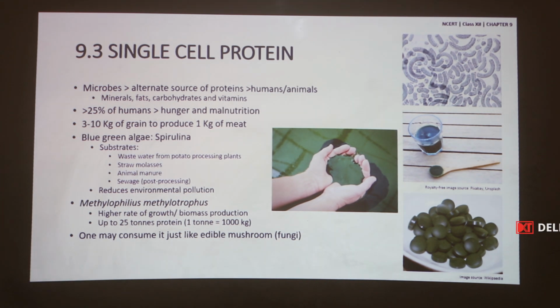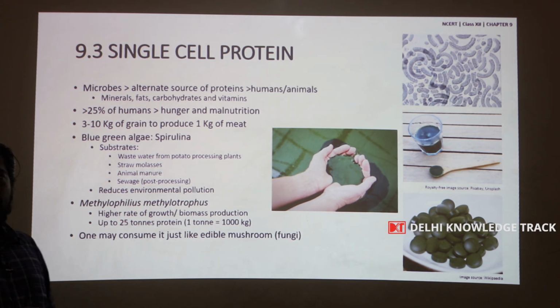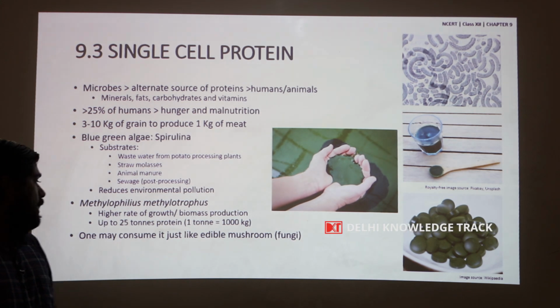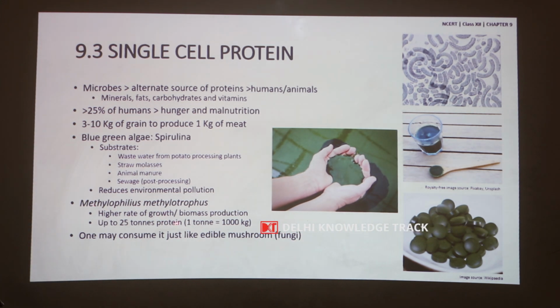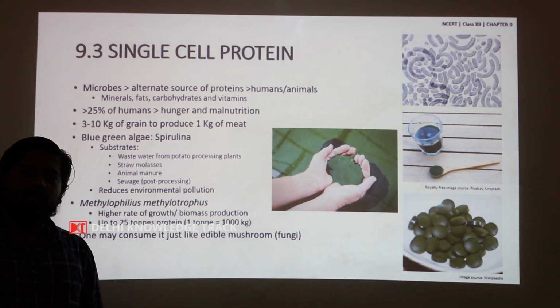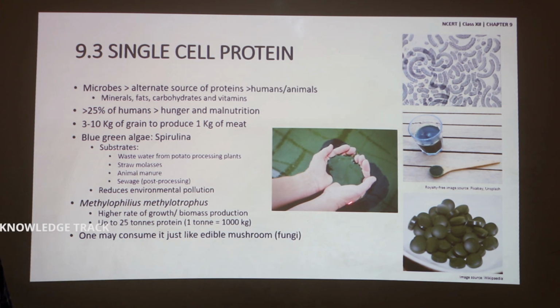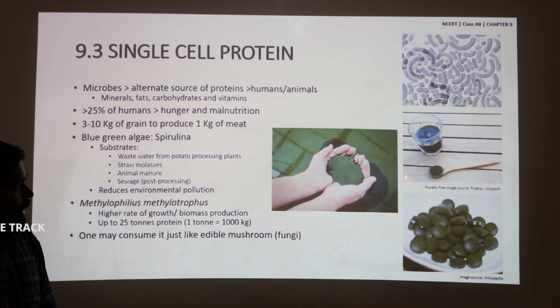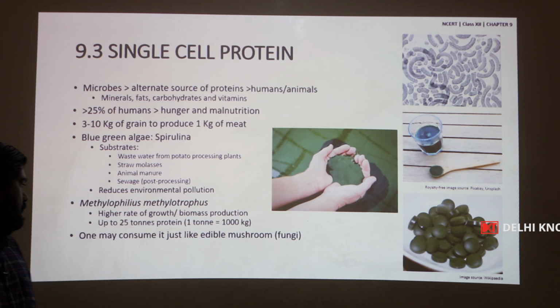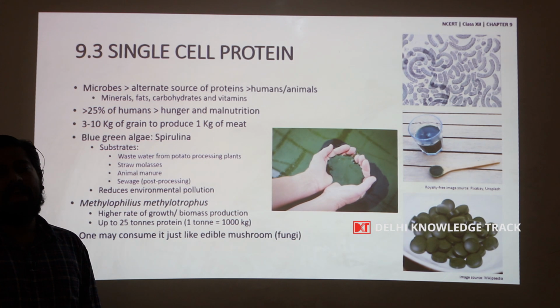Another example of single cell protein is Methylophilus methylotrophus, which has a higher rate of growth and biomass production, with the potential of producing up to 25 tons, that is 25,000 kilograms of protein. One may wonder how to consume an algae as such. These single cell proteins are available in powdered form as well as in the form of tablets. So, one may consume it just like edible mushroom, which are actually fungi.